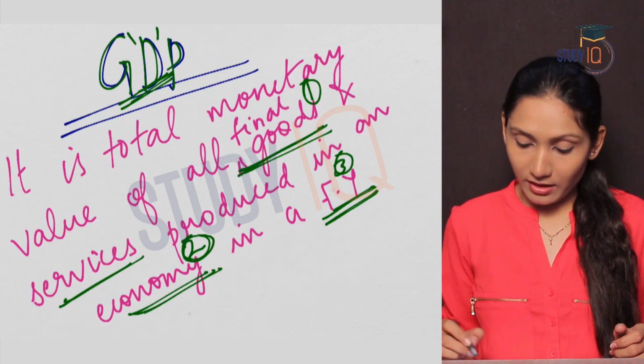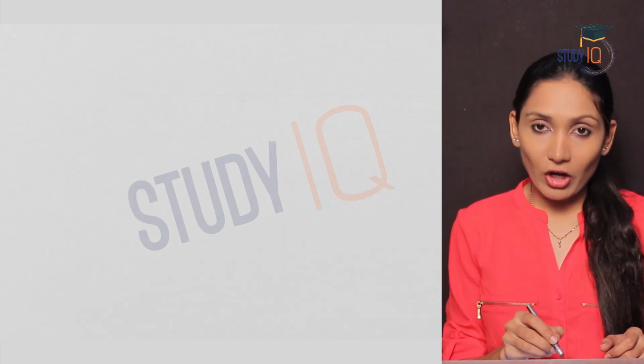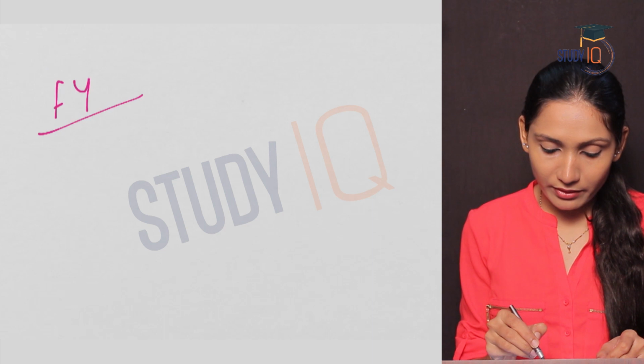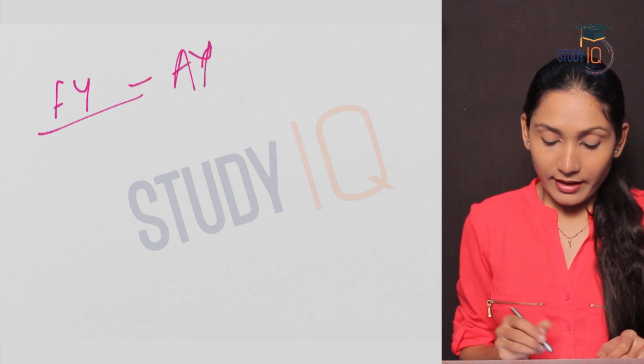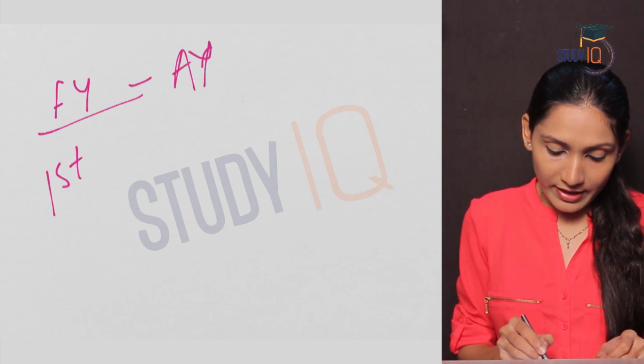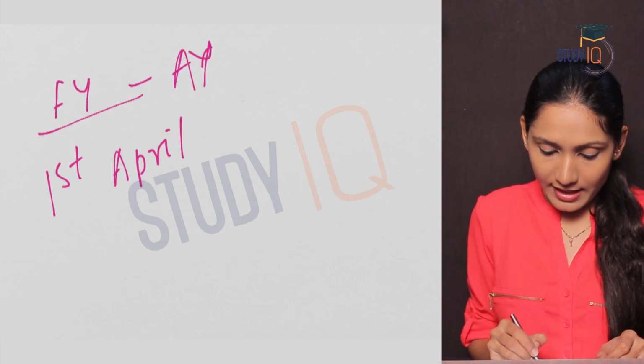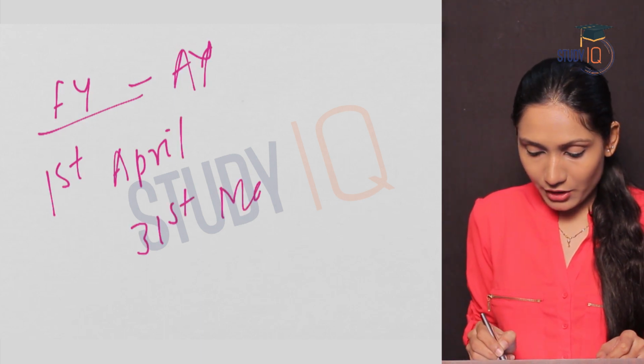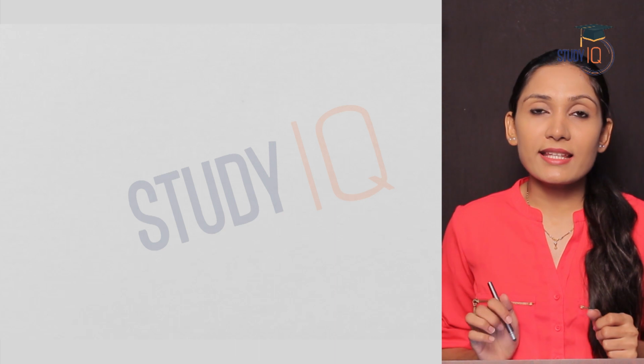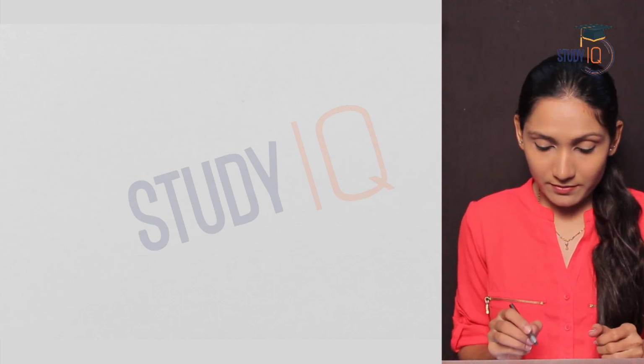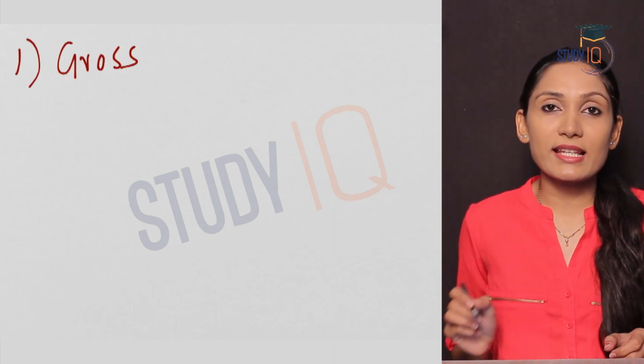The next important term here is financial year. We have already said that financial year is also known as accounting year, and in India it begins on 1st of April and ends on 31st of March. Now let us see some important concepts. The first one is gross versus net.